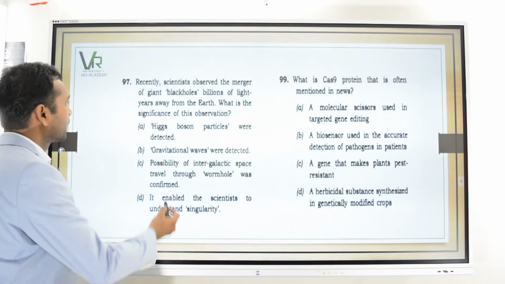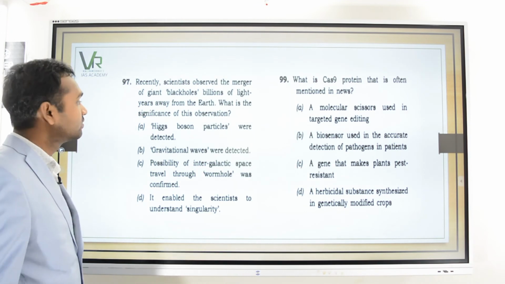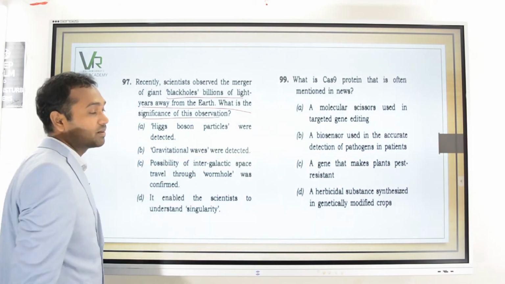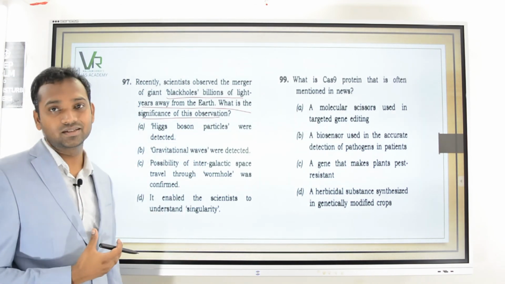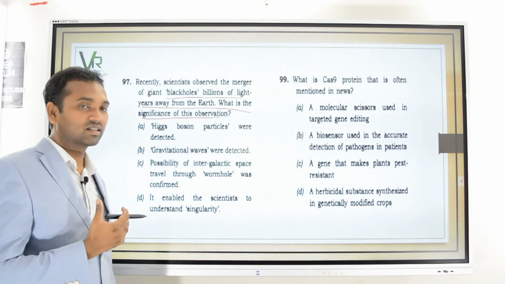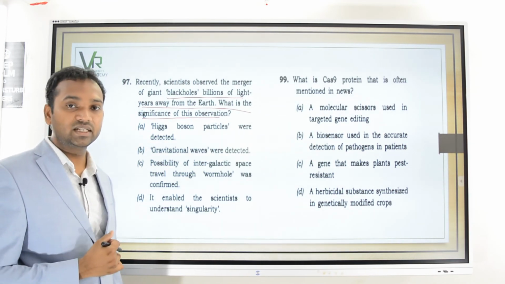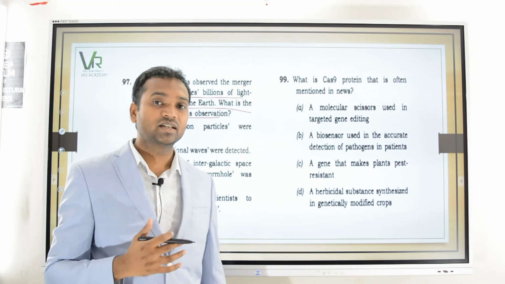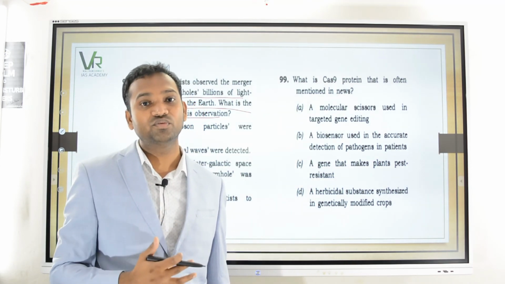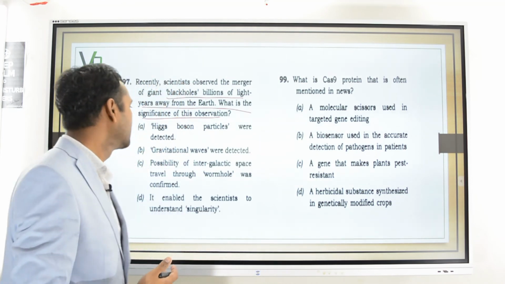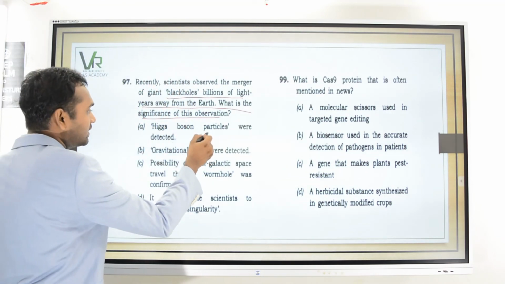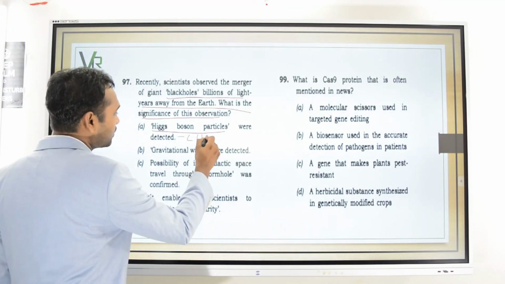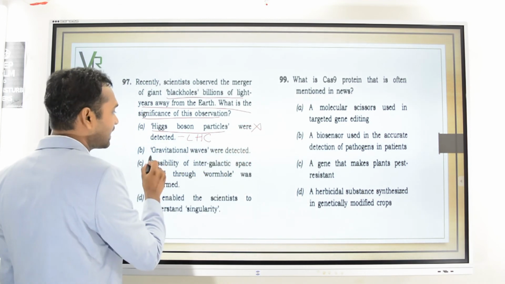Then moving on, recently scientists observed the merger of giant black holes billions of light years away from Earth. What is the significance of this observation? So for you to understand this topic, it is not so easy if you don't have an understanding about the gravitational wave in detail. But here, whenever black holes do merge, there is a disturbance created in the space-time fabric, which will result in creation of a gravitational wave. So here, Higgs boson particle is the God particle. It has not been detected yet. So this is related to LHC, Large Hadron Collider. This one is wrong.